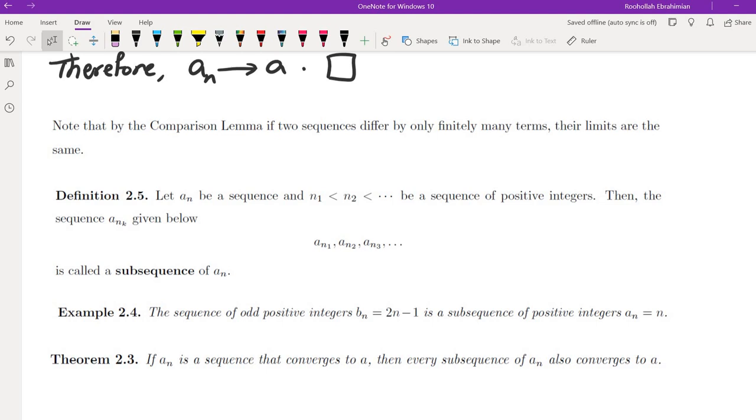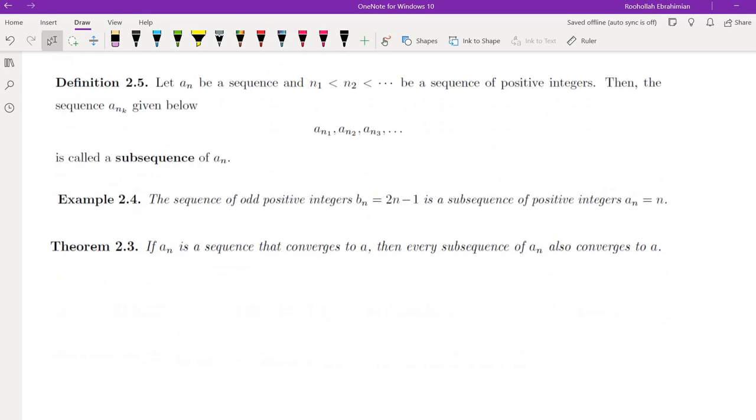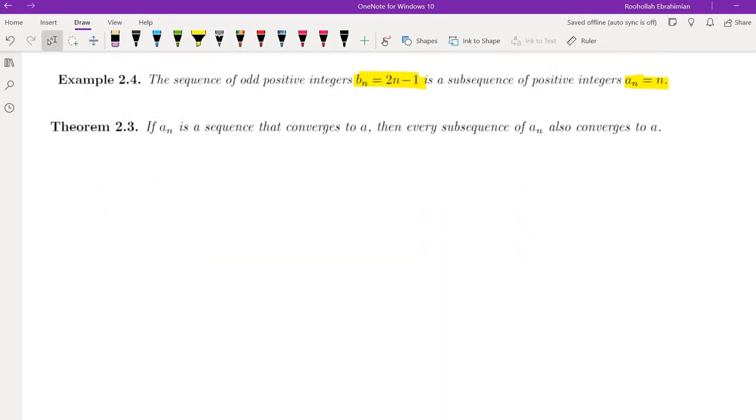Then the sequence a sub nk, given below as an1, an2, an3 and so on, is called a subsequence of an. For example, if you take all of the positive integers, which is an equals n, then all of the odd integers, 2n minus 1, is a subsequence of that sequence. All of the even positive integers would also be another subsequence. Okay.